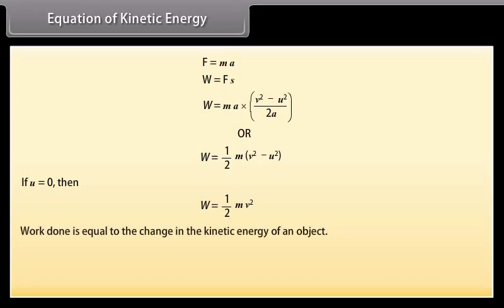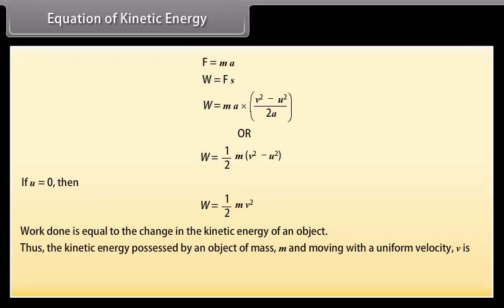It is clear that the work done is equal to the change in the kinetic energy of an object. Thus, the kinetic energy possessed by an object of mass m and moving with a uniform velocity v is 1/2 mv².